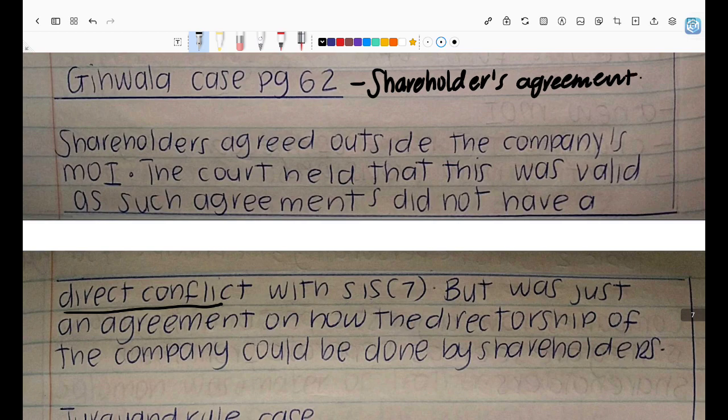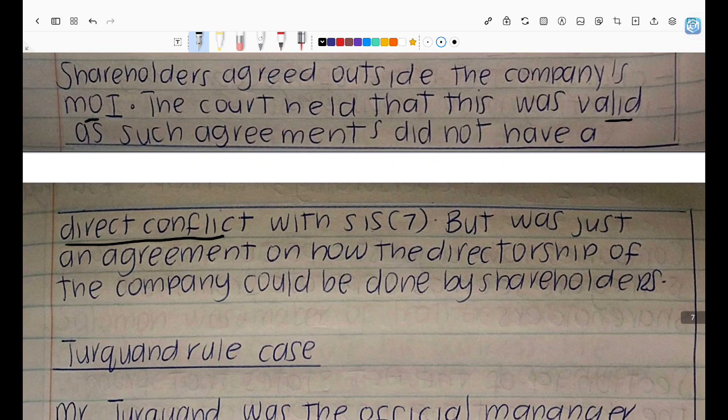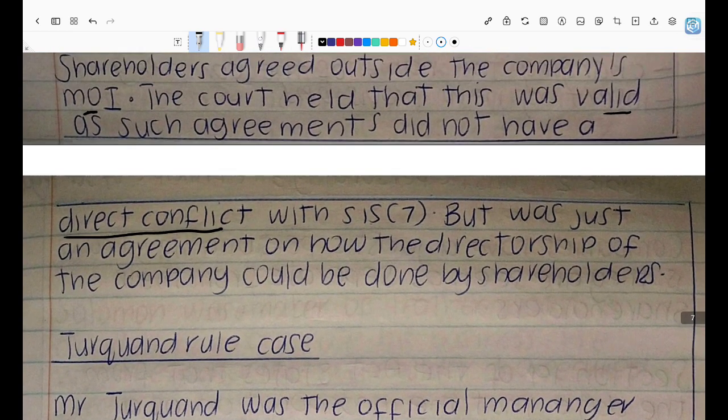So shareholders agreed outside the company's MOI, right? And the court held that this was valid. This was a valid contract. And the reason this was a valid contract was because it did not have a direct conflict. So as much as it was going against what the MOI was saying, it did not have a direct conflict with the MOI. When you have direct conflicts, it means maybe you want to abolish a certain provision in the MOI. But this agreement was not like that. It was just contradicting what the MOI was saying.